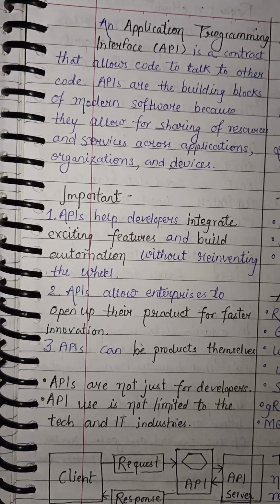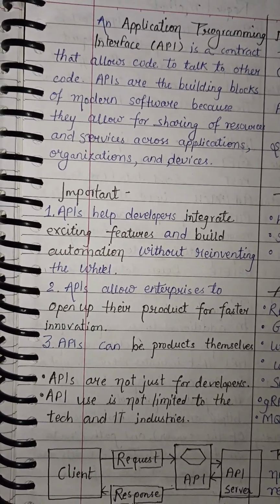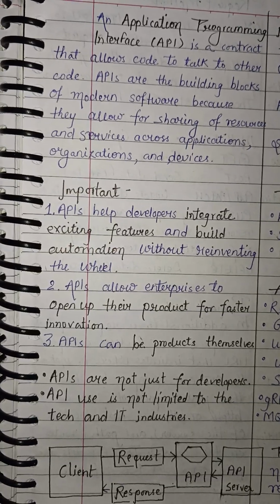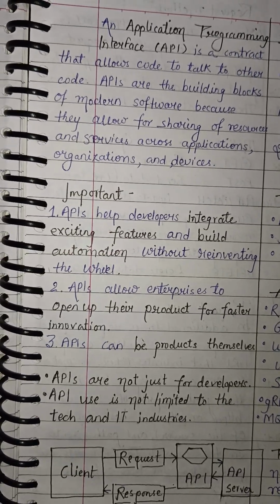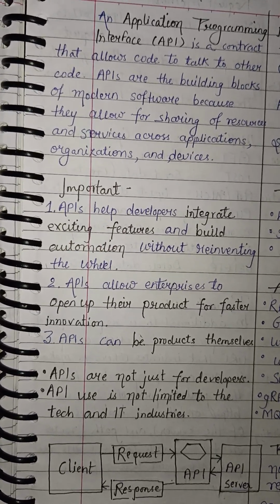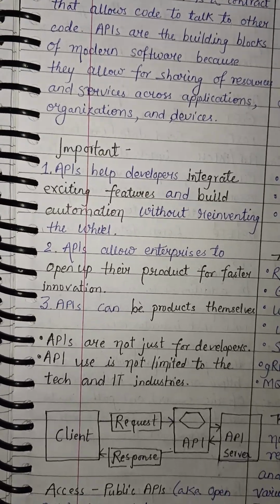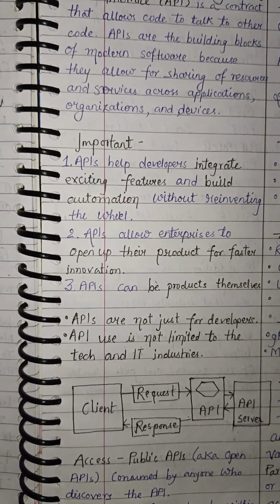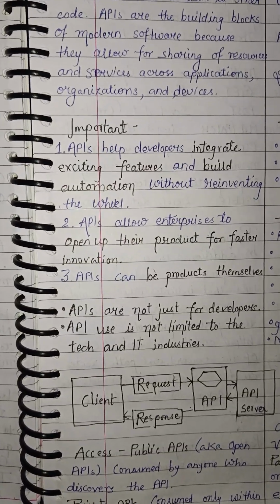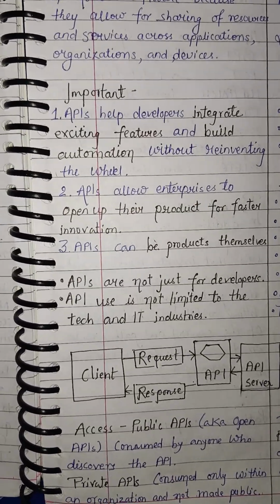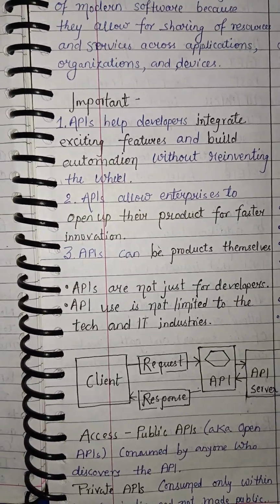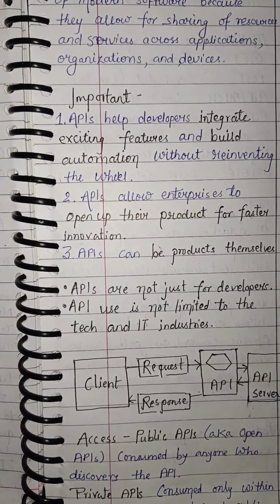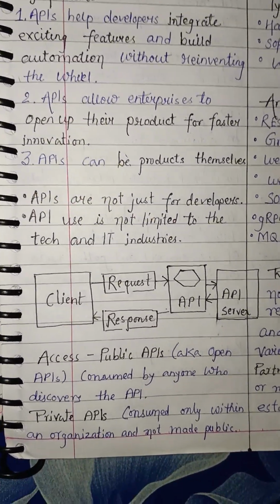and devices. Importantly, first, APIs help developers integrate exciting features and build automation without reinventing the wheel. APIs allow enterprises to open up their product for faster innovation. APIs can be products themselves. APIs are not just for developers. API use is not limited to the tech and IT industries.